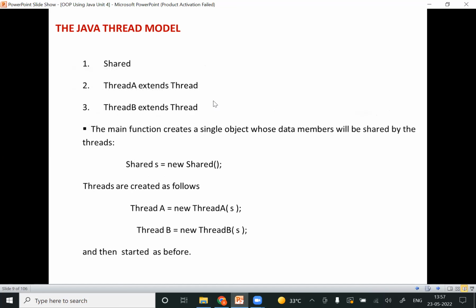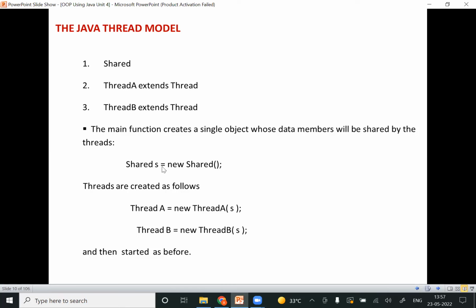Okay. And for example, if you assume we are having three classes, then how will we make use of this thread base? See, one is Shared, and the second one is thread A extends Thread and thread B extends Thread. Here the main function is going to create a single object whose data members will be shared among these threads. We are going to make use of a single object and it will be shared among these two threads. See, here I'm going to create one object called S.